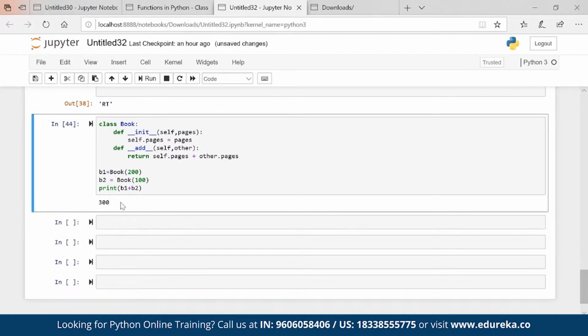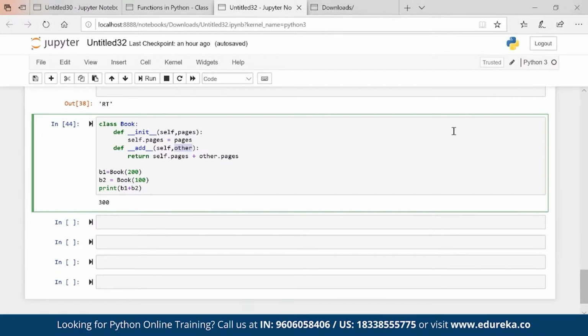If I execute, you see we are getting 300. So basically what happened? B1 goes to self, B2 goes to other, and it is summing up the values. I can put anything here. You can put any name, Edureka, you can put, no issues. So that is how you can add multiple values as well, using two objects.